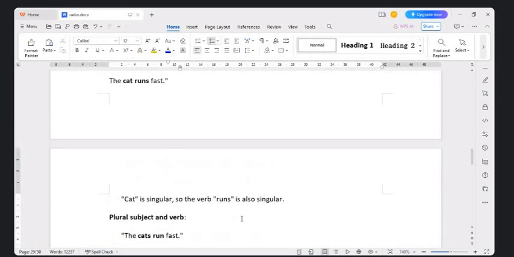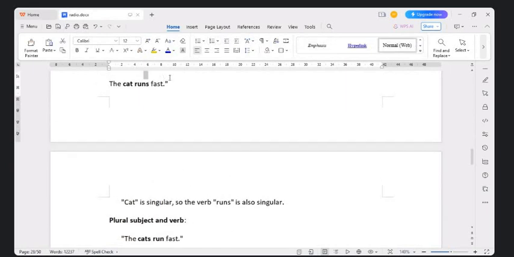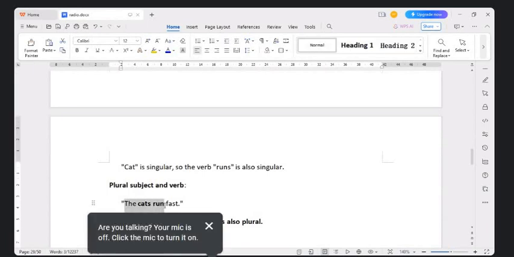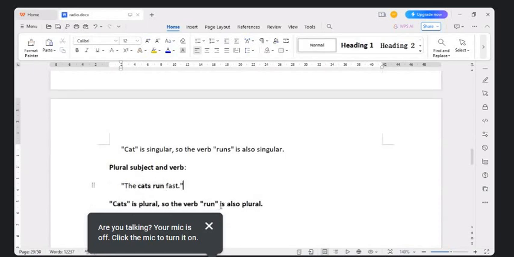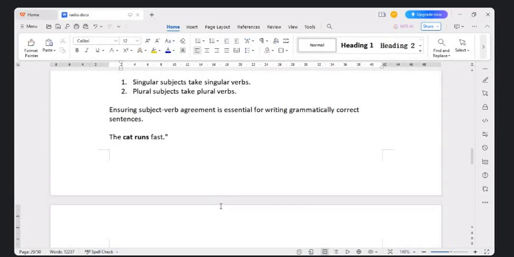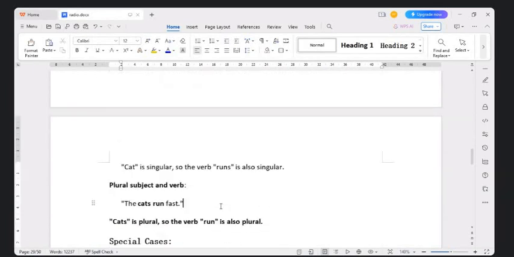So do you understand? Do you see the difference here? The cat runs fast and cats run fast. See how they are placed. This is when you place a plural subject with a plural verb, or a singular subject with a singular verb, in the correct place. That's when the sentence is considered completely in agreement. Subject and verb are completely in agreement with each other.